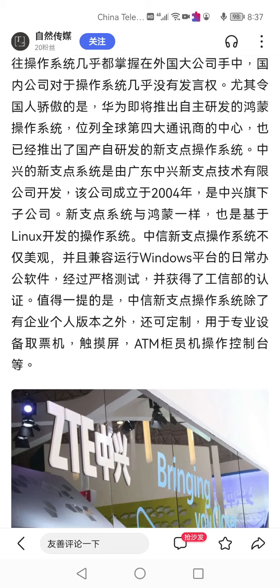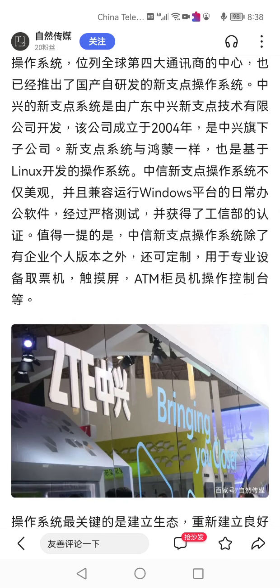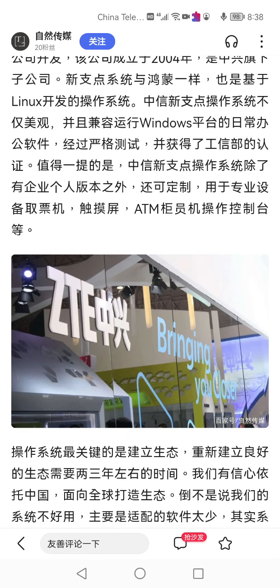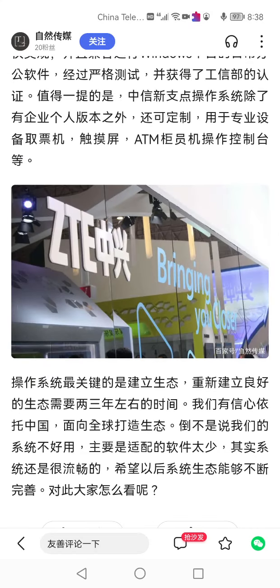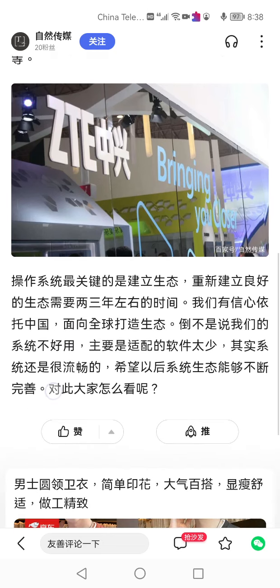This is Linux based, and many software is already compatible with Windows. So many governments and companies and enterprises are using this ZTE, even ATMs, trains, hospitals, kiosks, and tickets also use this.